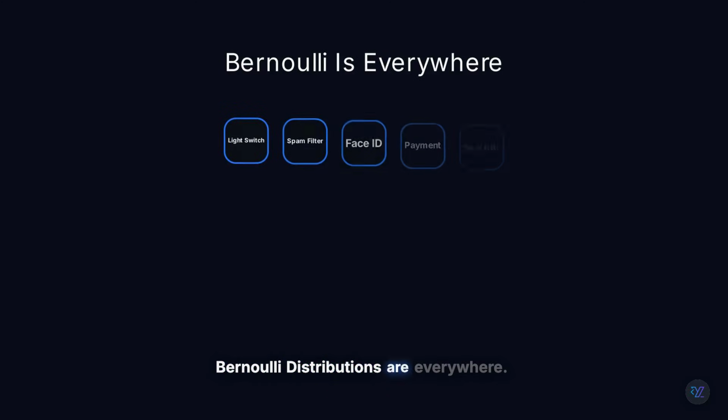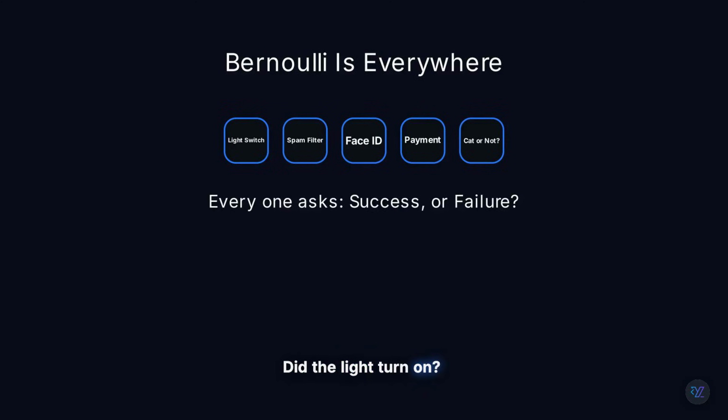Bernoulli distributions are everywhere. Did the light turn on? Did Face ID unlock your phone? Did the payment succeed? Is this image a cat? Every one of these asks the same question. Did one experiment end in success or failure? Different words. Exactly the same mathematical idea.